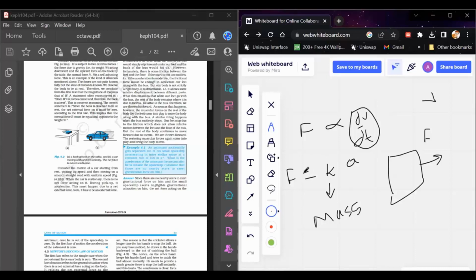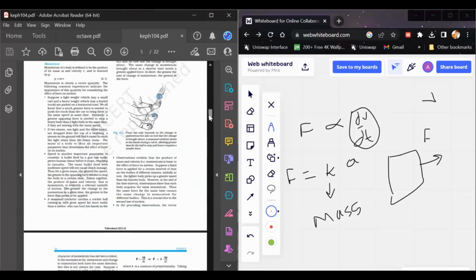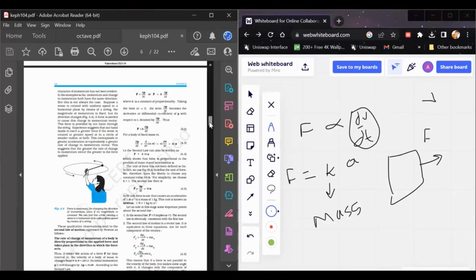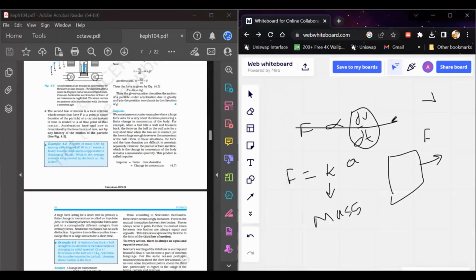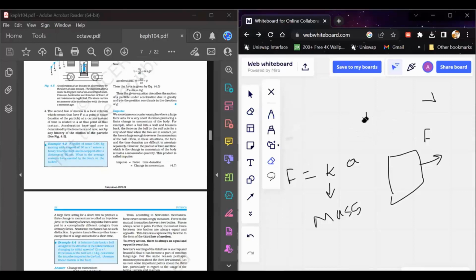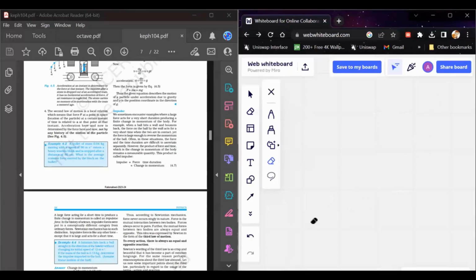So this is what is stated in the second law of motion, and if you come to the third law of motion, this is a very simple law, but it has a lot of applications. It basically says that force does not occur singly, but occurs in pairs. What do we mean by pairs? If you are applying some force on a body, it tries to resist the force that you are applying. That means that body also applies some force on you.